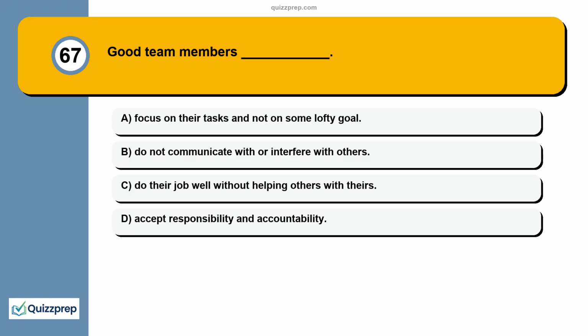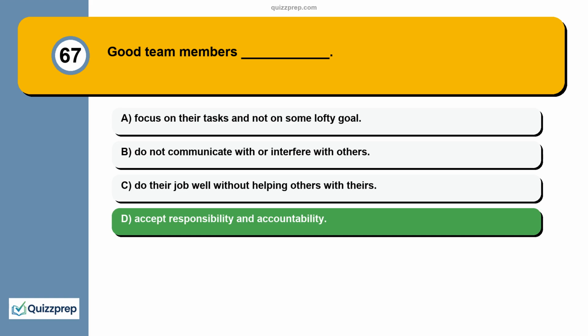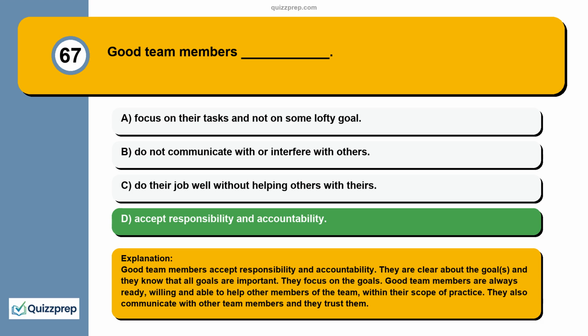Question 67. Good team members blank focus on their tasks and not on some lofty goal. Do not communicate with or interfere with others. Do their job well without helping others with theirs. Accept responsibility and accountability. Good team members accept responsibility and accountability. They are clear about the goals, and they know that all goals are important. They focus on the goals. Good team members are always ready, willing and able to help other members of the team, within their scope of practice. They also communicate with other team members and they trust them.